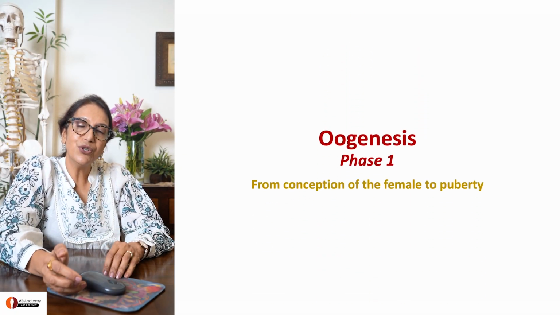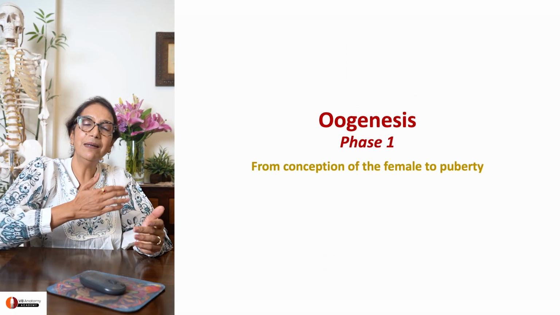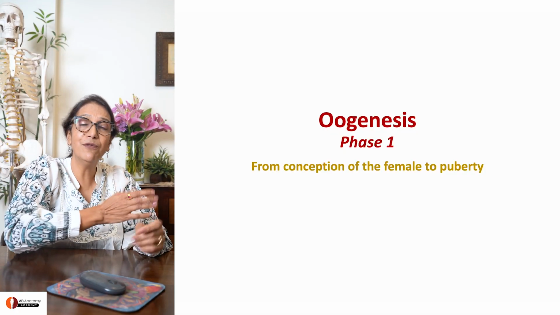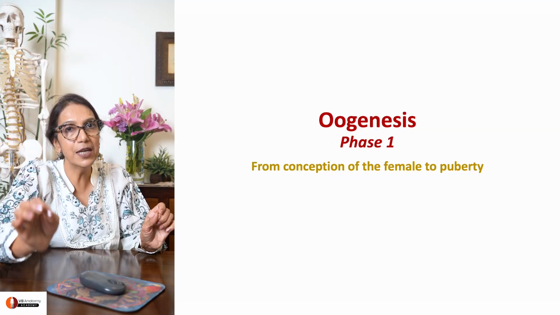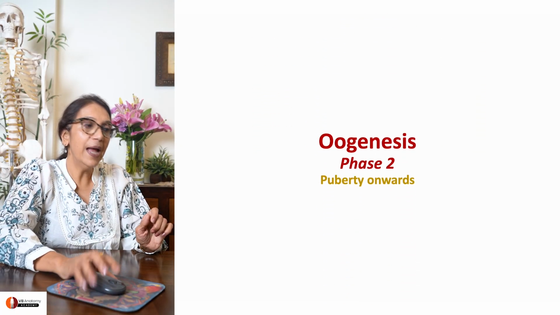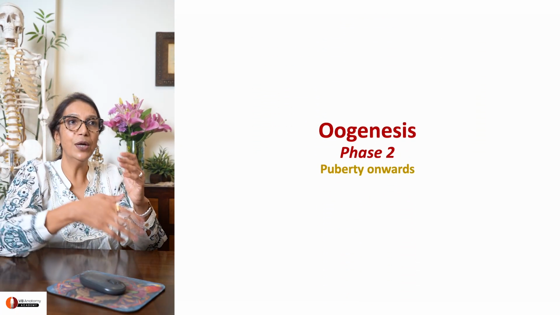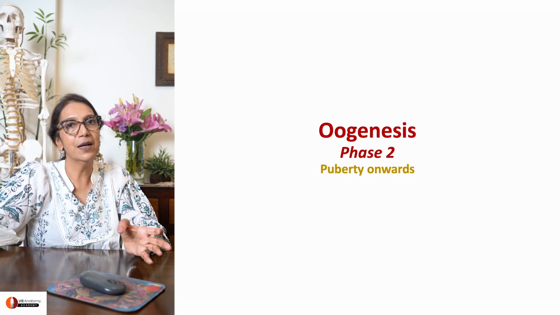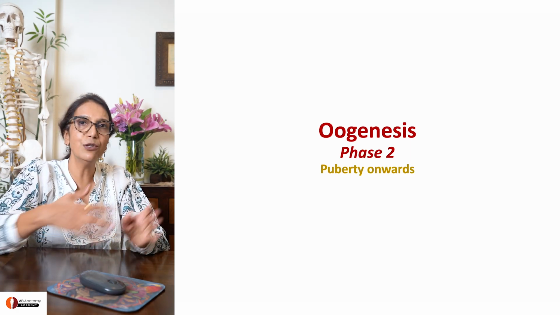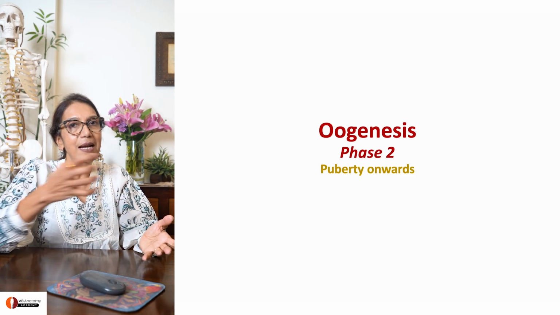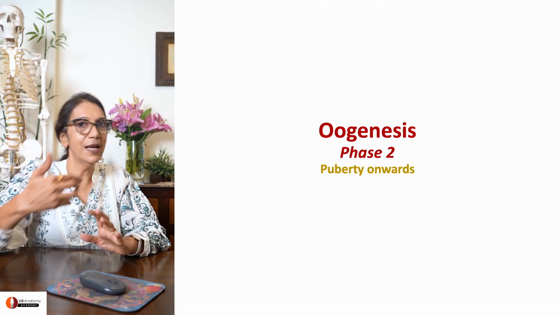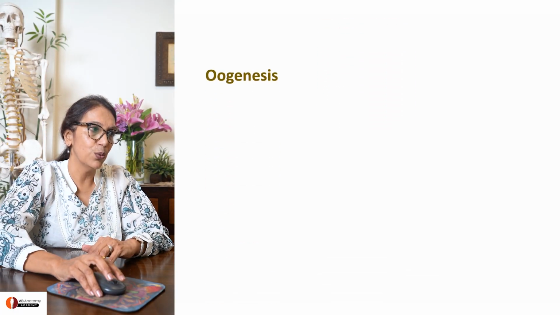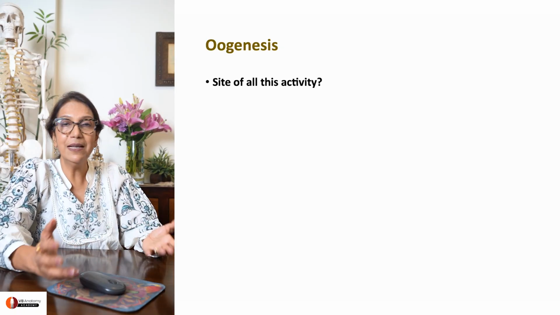So I'm looking at oogenesis as the part of oogenesis that has happened from the time that female was conceived to the time she hits puberty. And then phase 2, what happens after she starts puberty. So, understanding-wise, we're going to have to divide our thought process into phase 1 and phase 2. So, oogenesis, where does it occur?